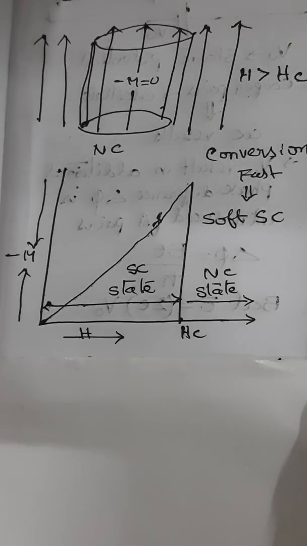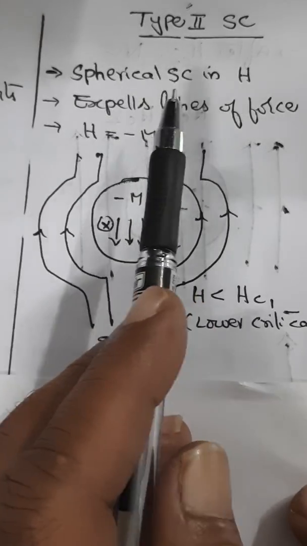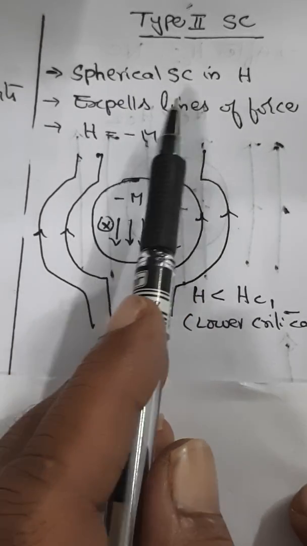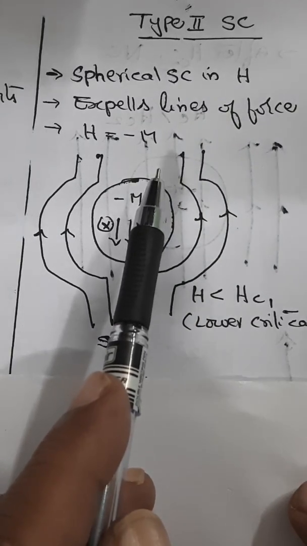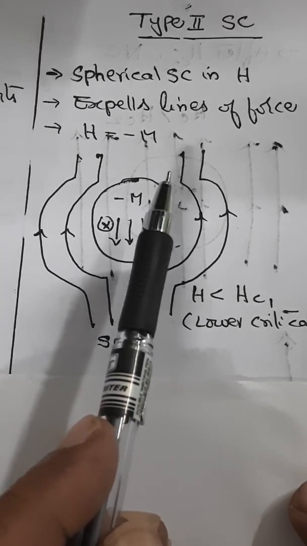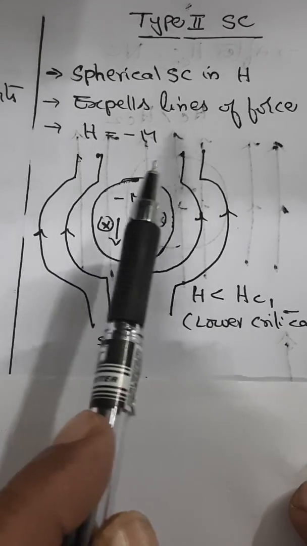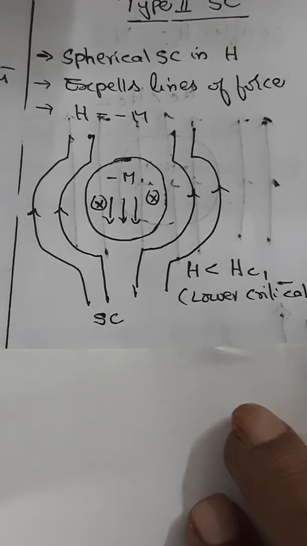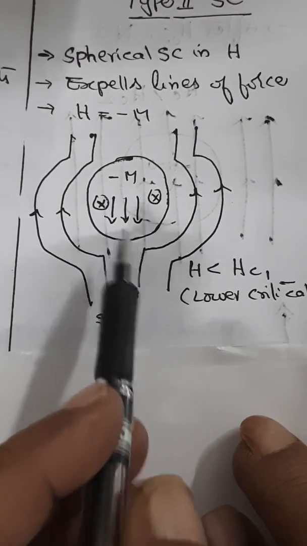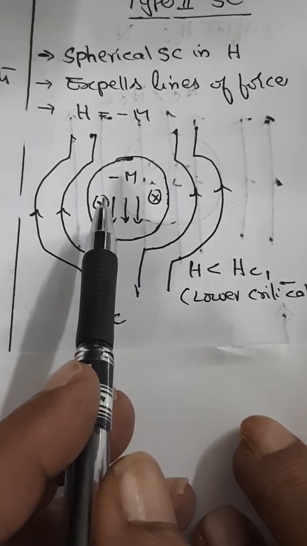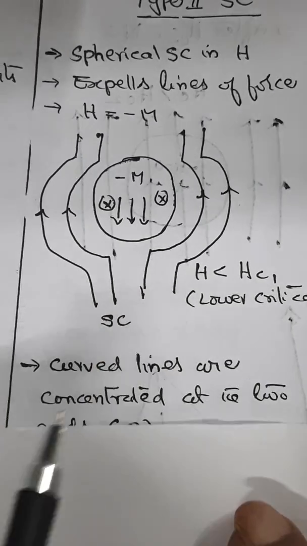Let us understand type 2 superconductors now. When you look at type 2 superconductors, generally they are spherical in shape. So consider a spherical superconductor kept in a magnetic field, like this. As per the Meissner effect, it is supposed to expel the magnetic lines. So all the magnetic lines of force applied by the external magnetic field are expelled here. That's why you get a curved line. When it expels the magnetic lines, H will become minus M. That is, magnetization inside a superconductor opposes the passage of lines through it.